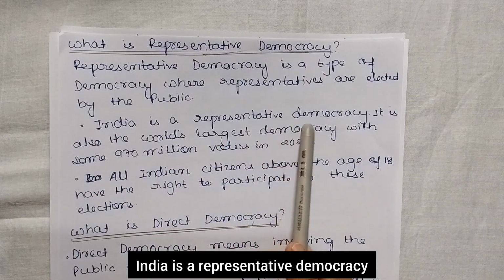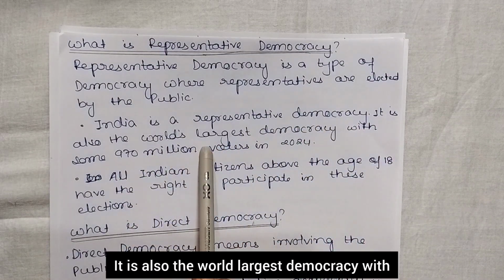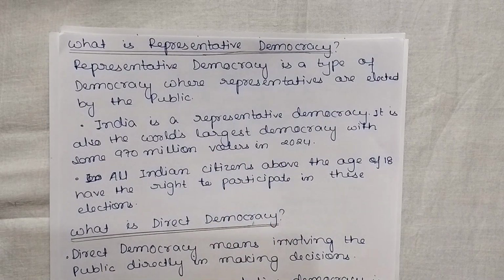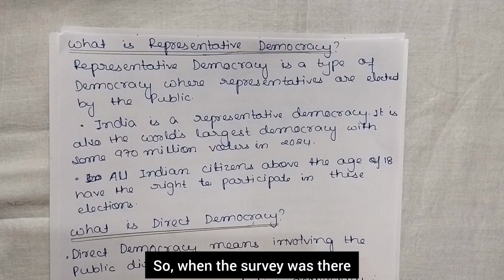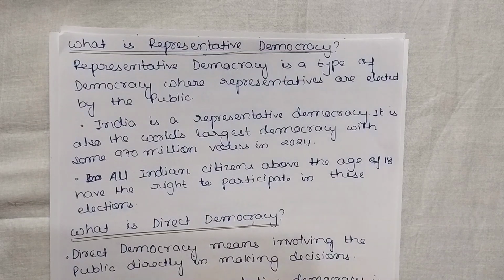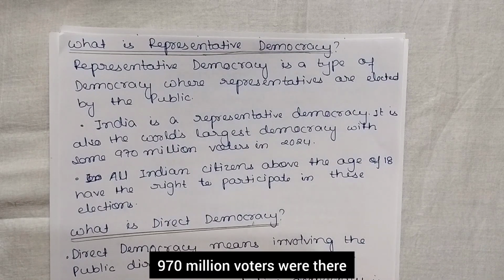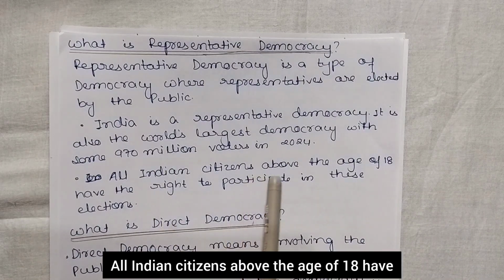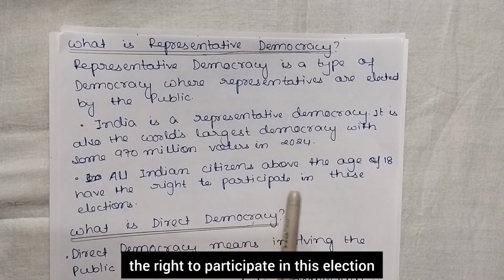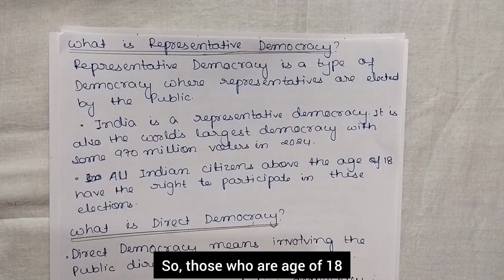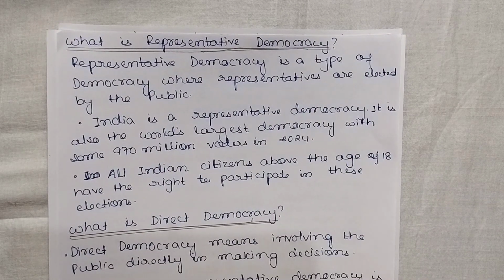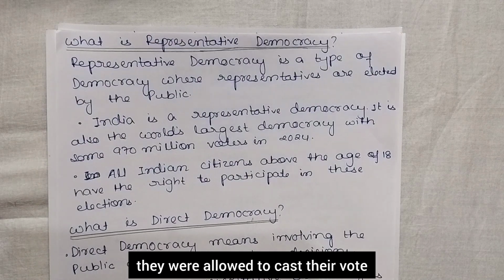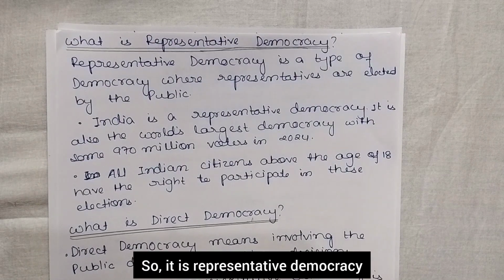India is a representative democracy. It is also the world's largest democracy with some 970 million voters in 2024. So when the survey was done, it was counted that in the year 2024, 970 million voters were there. All Indian citizens above the age of 18 have the right to participate in the election. So those who have reached the age of 18 are allowed to cast their vote. Okay, so it is representative democracy.